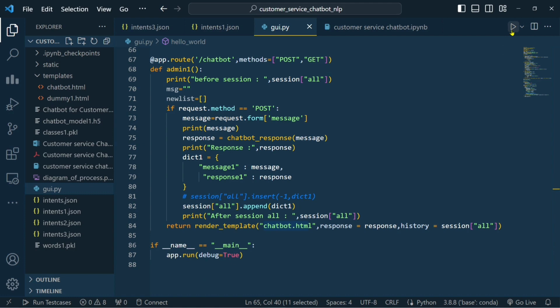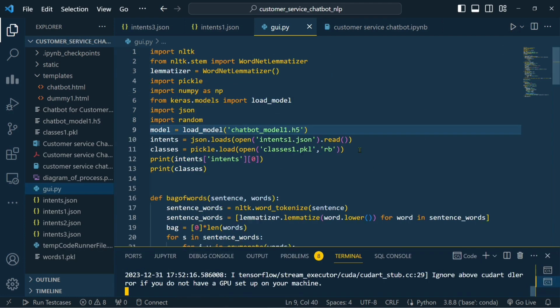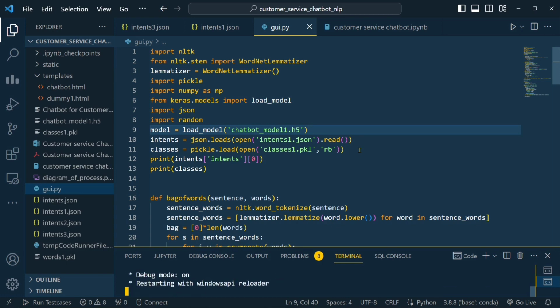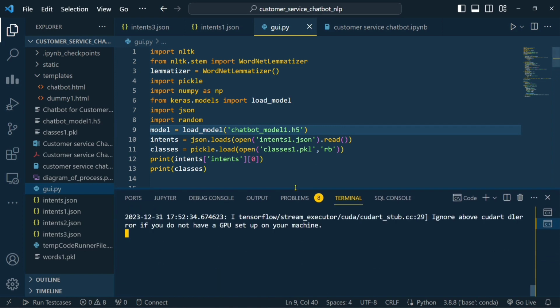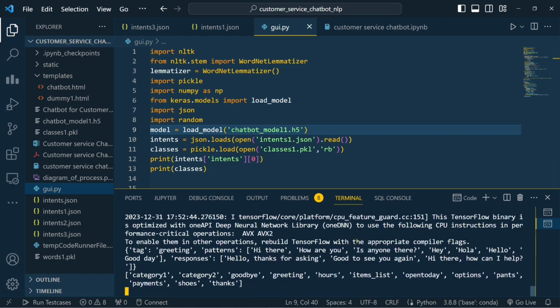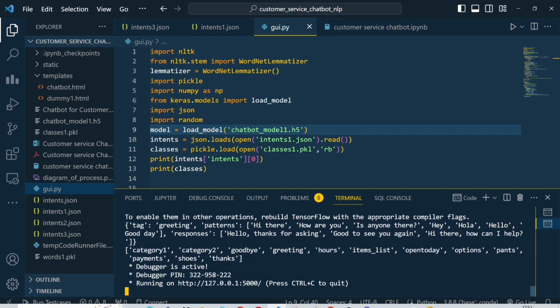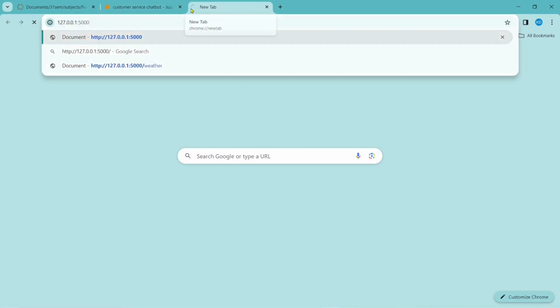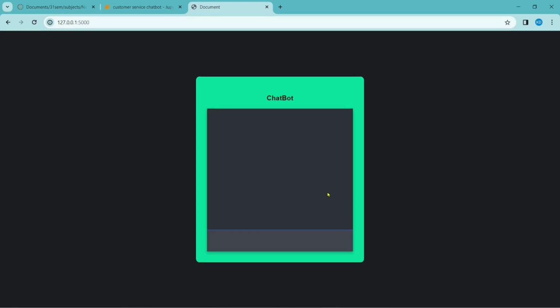So let's run this file. Let's check it on the UI. It started now. It will show some warnings if you don't have a GPU, so ignore those warnings. It is running on this port. Let's copy and paste it here. So this is a simple UI I have created for the chatbot, but we can improve it and you can add it to any of the websites you wish. Accordingly, you can change the intents.json file to get the responses. That's it. Let's run it first.